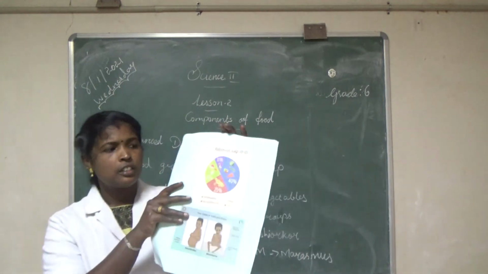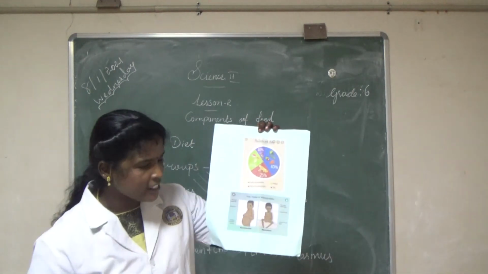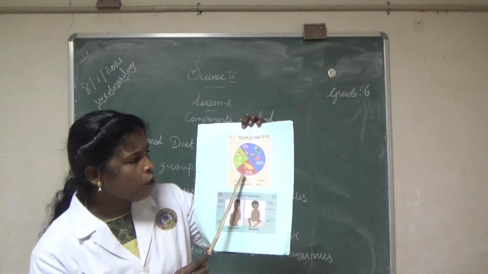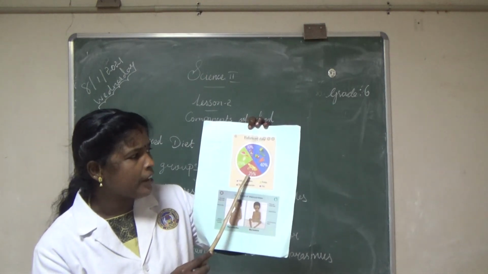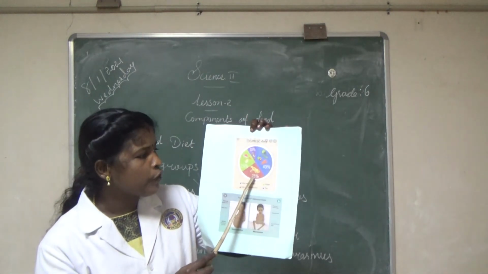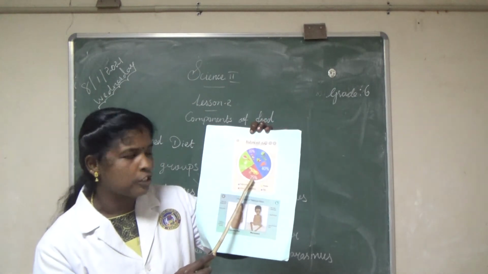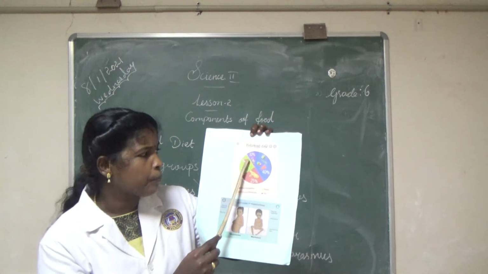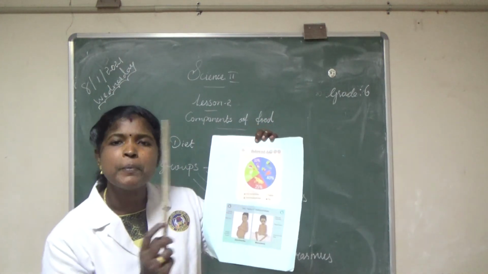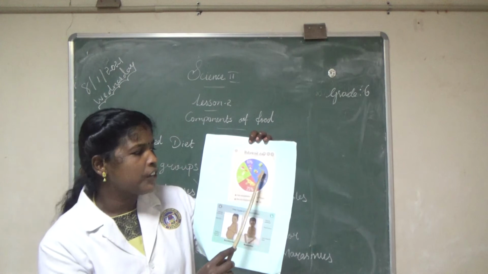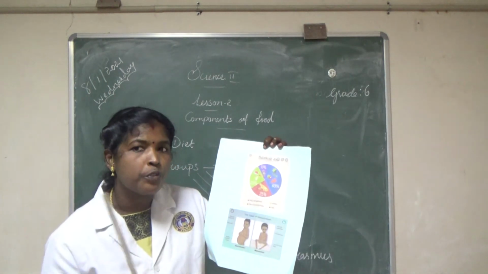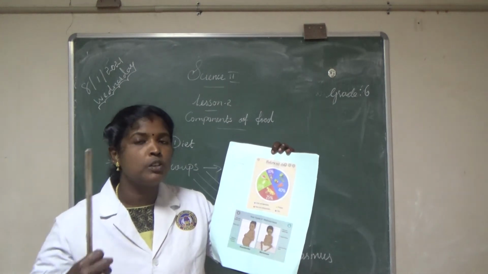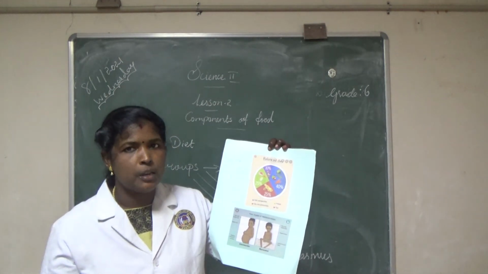So listen here. This is the balanced diet chart. Do you know what percentage of carbohydrate we need in our diet? 25% carbohydrate rich food, 25% proteins, 10% fat, and we need 40% fruits and vegetables. If we want to improve our immunity, we want to take more amount of vegetables.